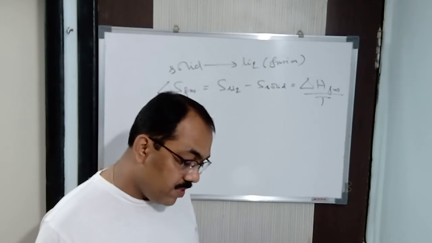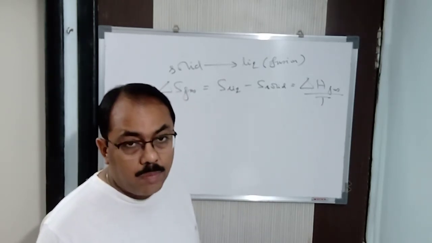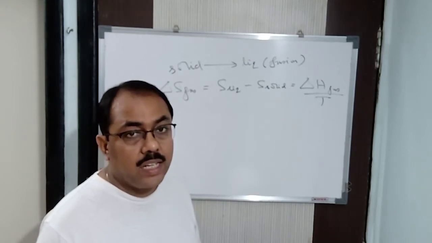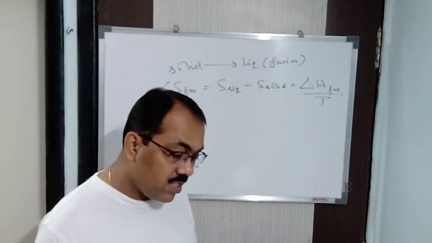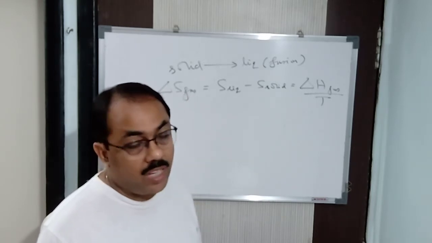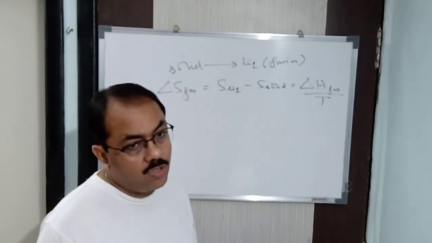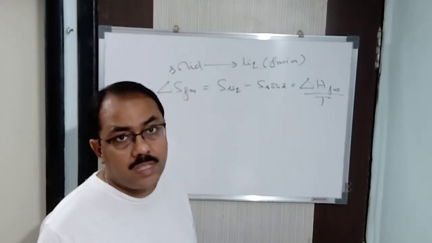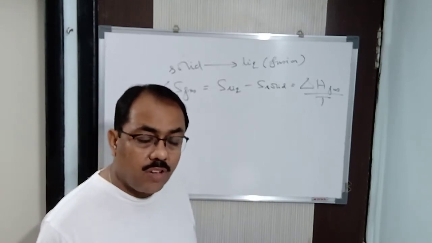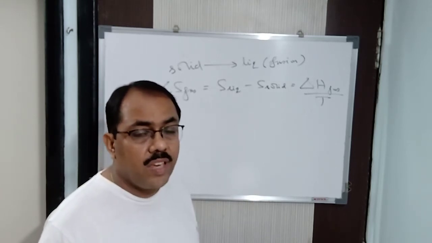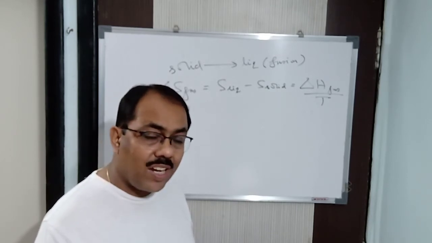Fine. The entropy of a system is an extensive property, because it depends upon the mass. Next, the value of delta S is 0 for a cyclic or a reversible process. Again I repeat, isolated, it should be. Again in the cyclic process also it is 0. Why? Because S initial and S final will be the same. Delta S for any process is S final minus S initial. For a cyclic process, from where you start, you end there itself. The final and initial are both the same.